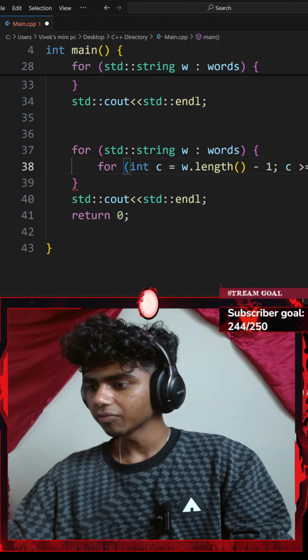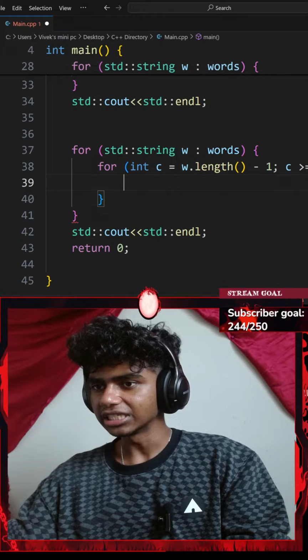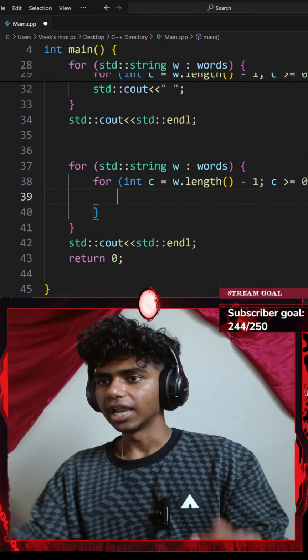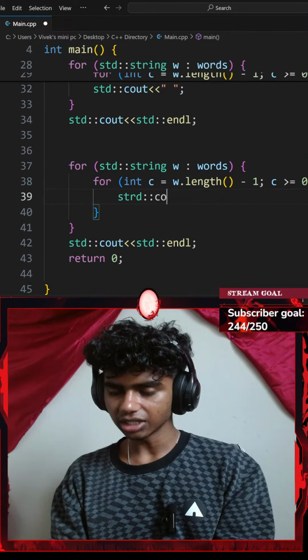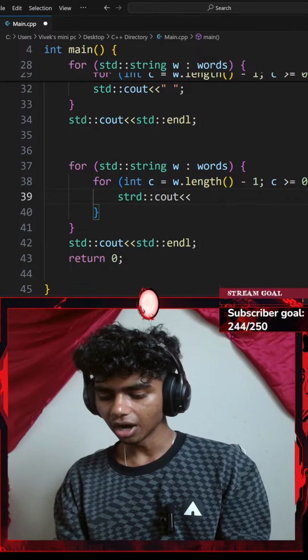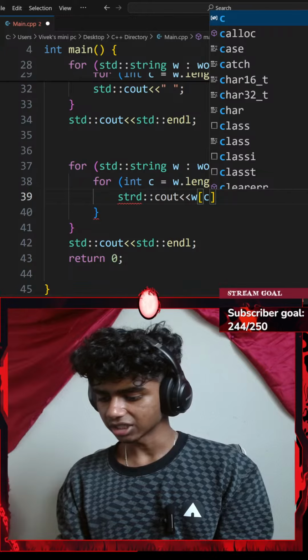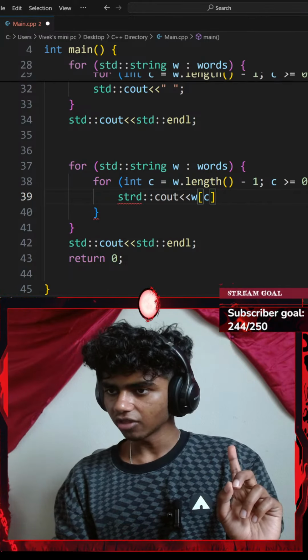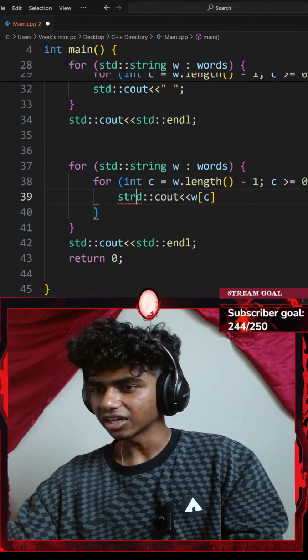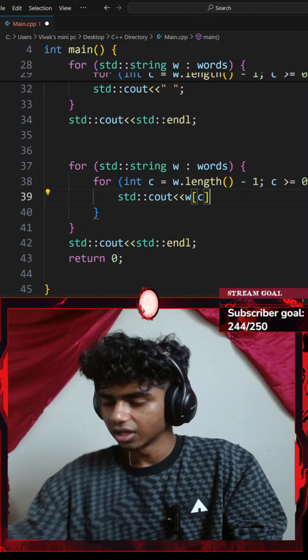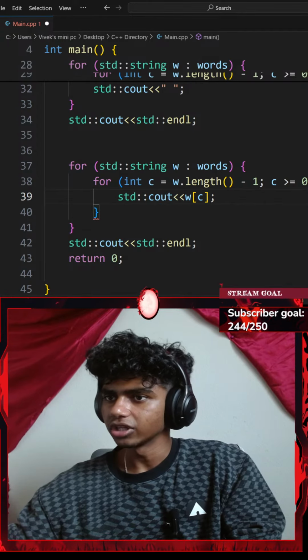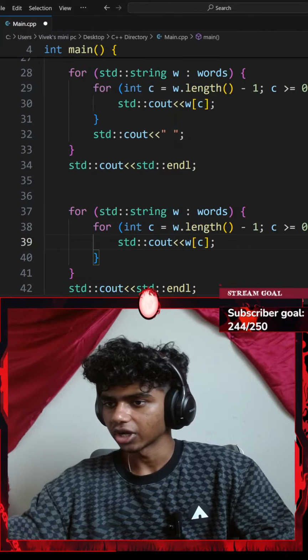Okay, I'll go with another pair of curly braces and then let's do something now. Let me add a standard console output with an insertion operator of my word at index of my character. Actually, I don't think I need another insertion operator. Okay, I'll just add a semicolon to end off. I'm pretty sure that's what I gotta do.